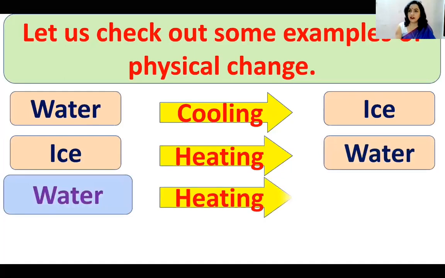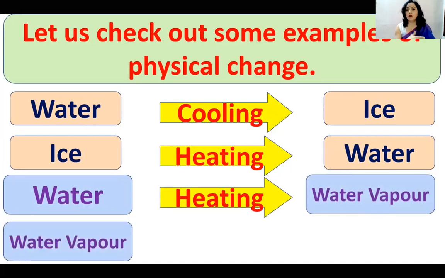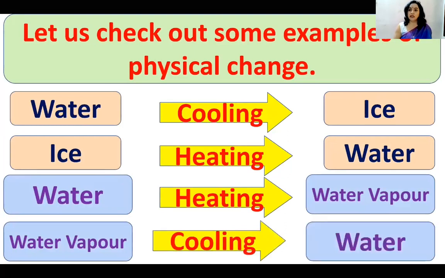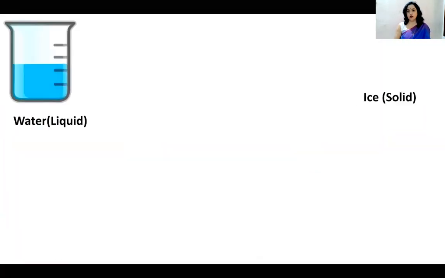Now, water, if I'm heating, it will change to water vapor. That is the gaseous form of liquid. So that is what I want to tell you. You can keep on changing the state. Again, water vapor by cooling can be changed to water. So this can also be done. Now, what does this signify? It shows that it is a reversible change. You can reverse it the way you want to change. You can see the beaker. You can see the beaker, and there is water in it.